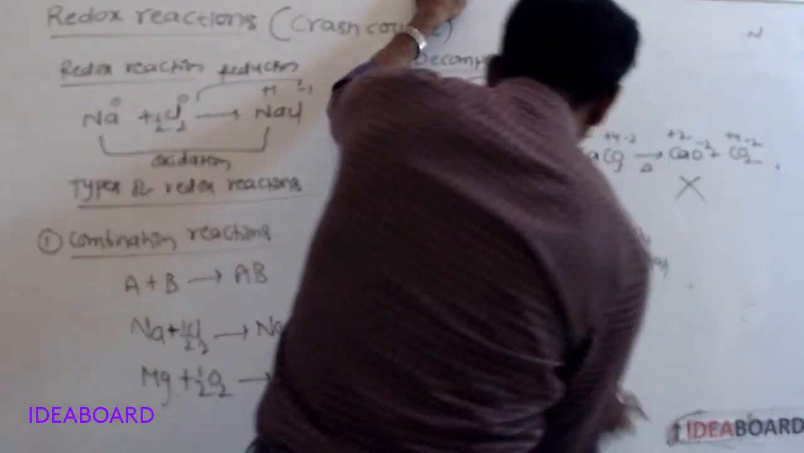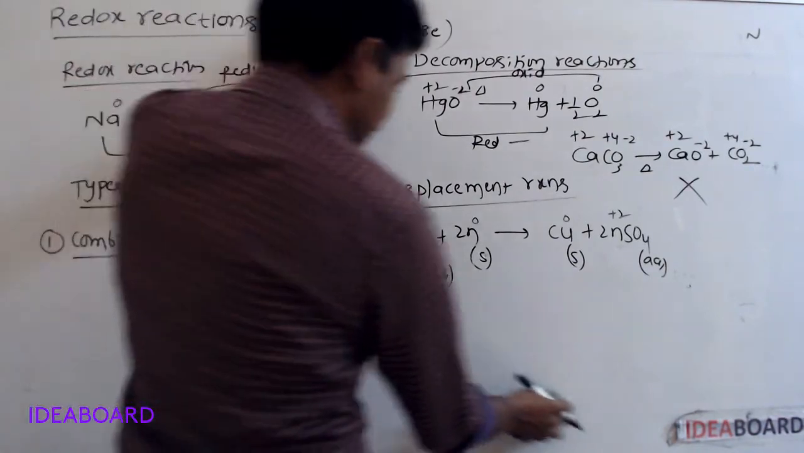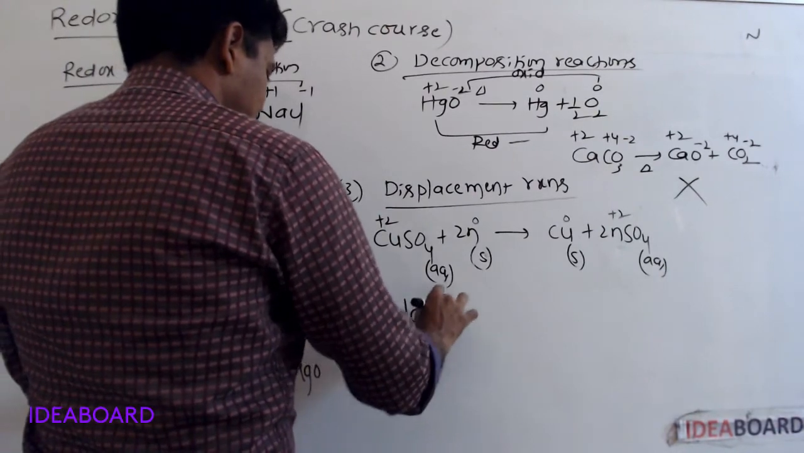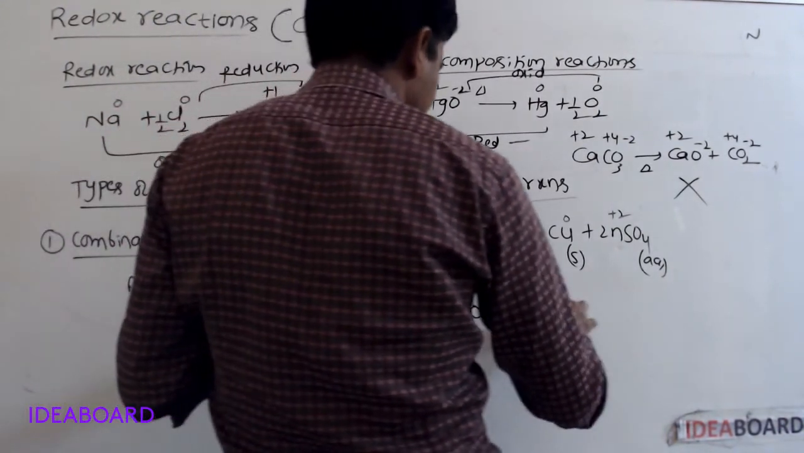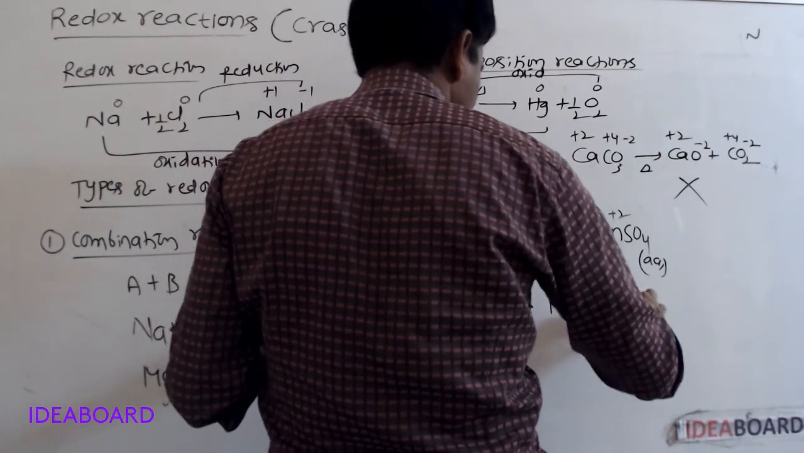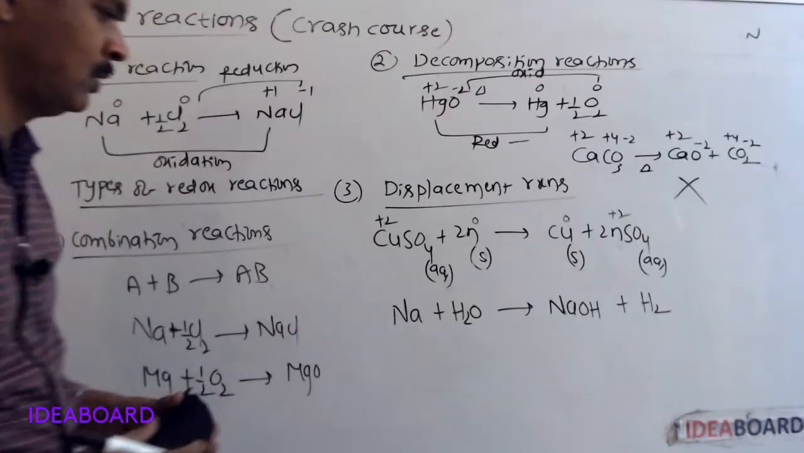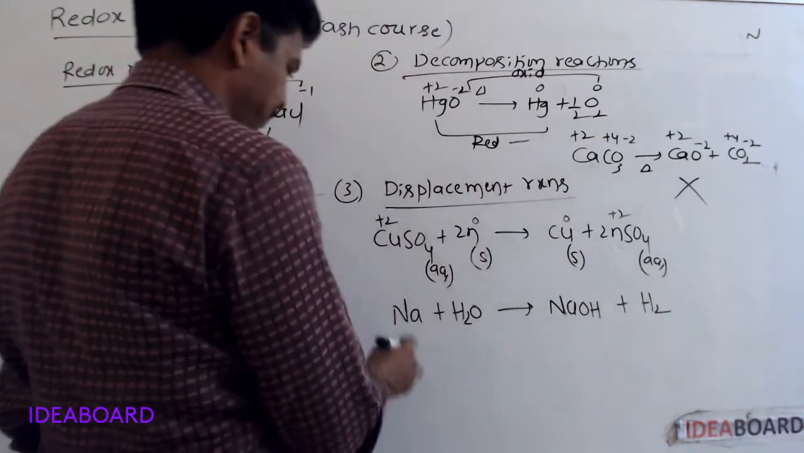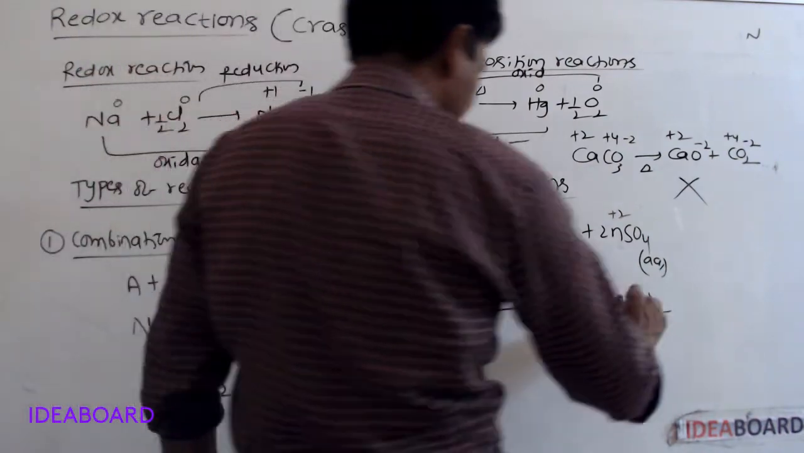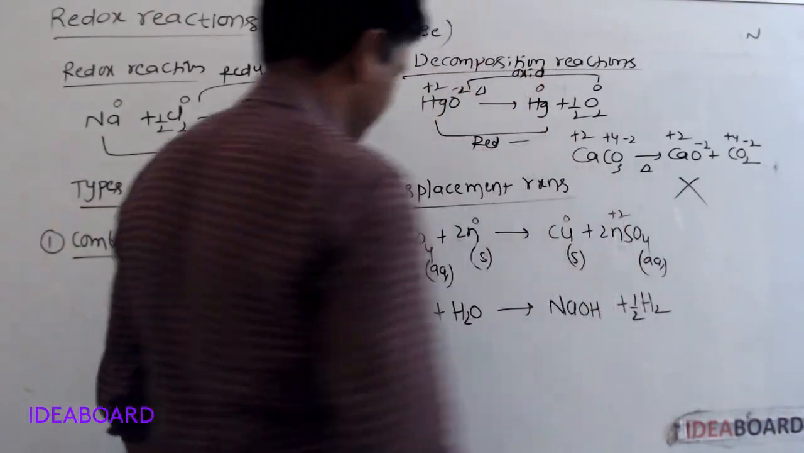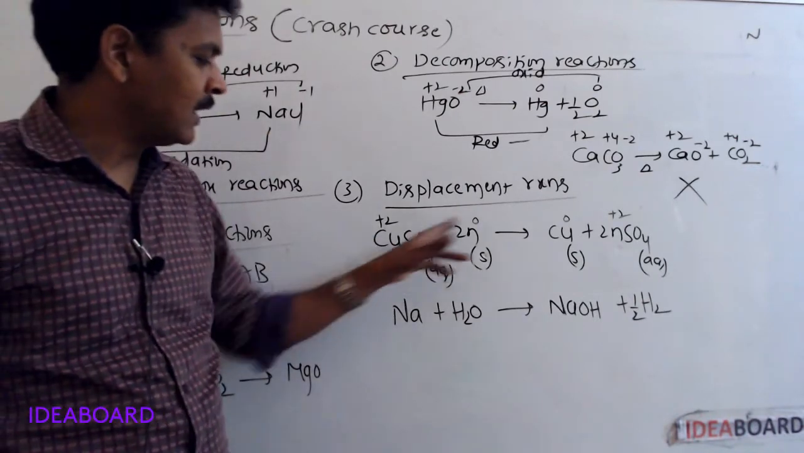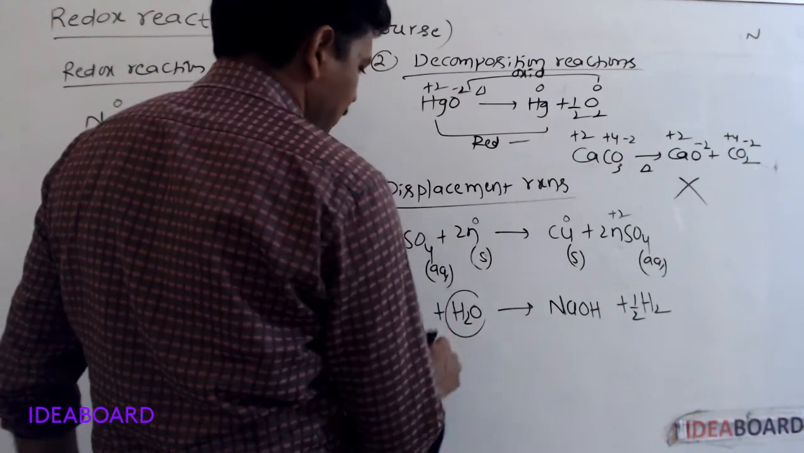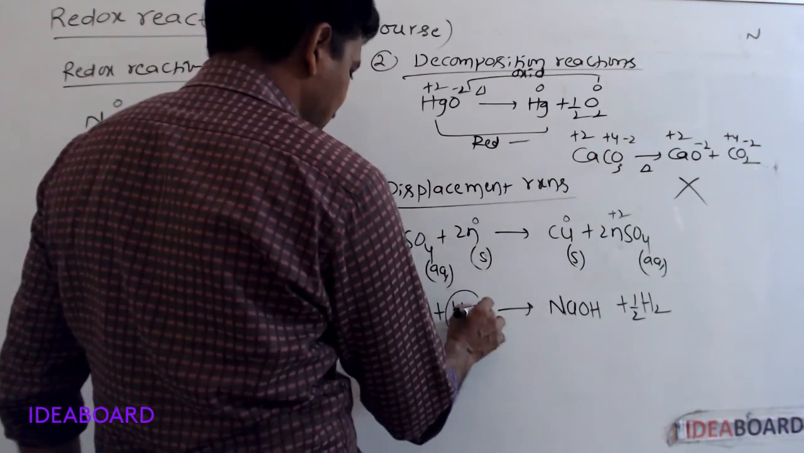Next, non-metal displacement reaction. Sodium plus water gives rise to sodium hydroxide plus hydrogen. This is a metal displacement reaction. This is a non-metal displacement reaction. From H2O, this hydrogen is displaced.